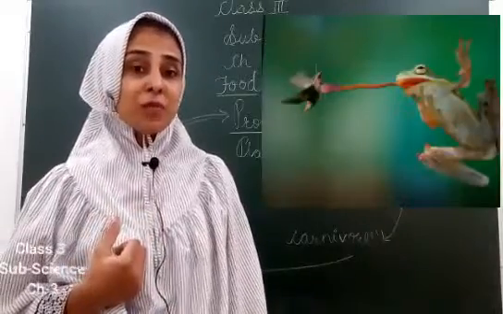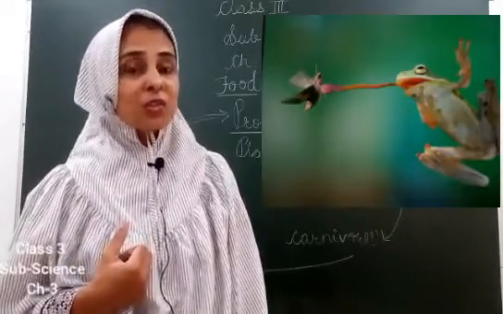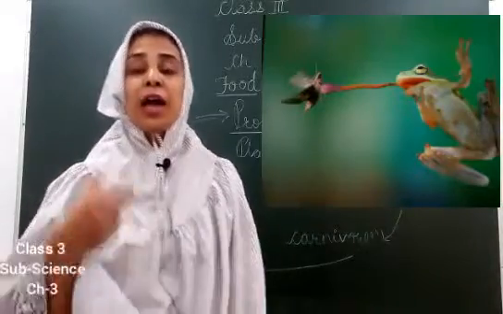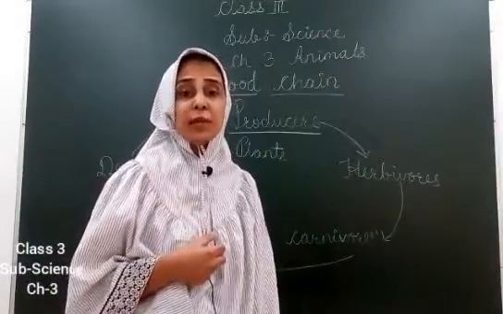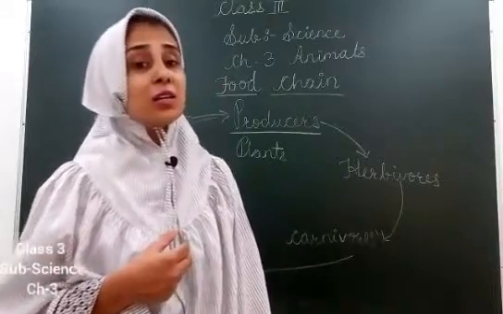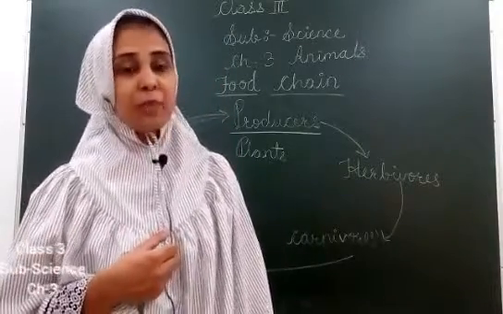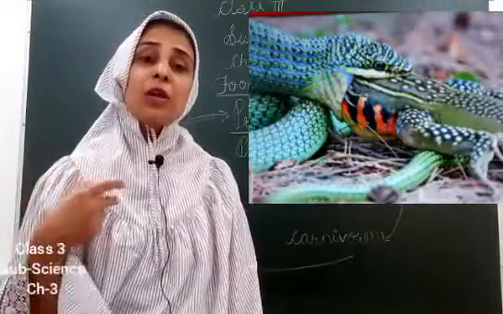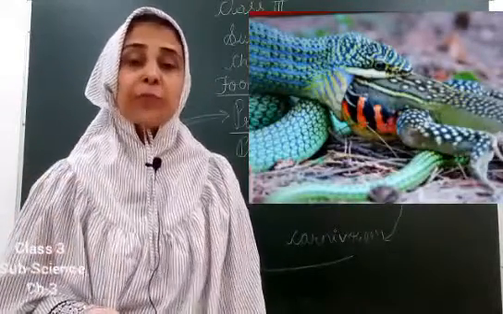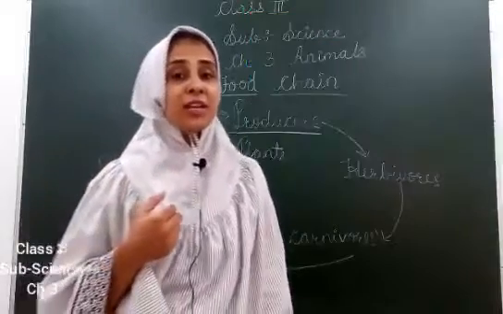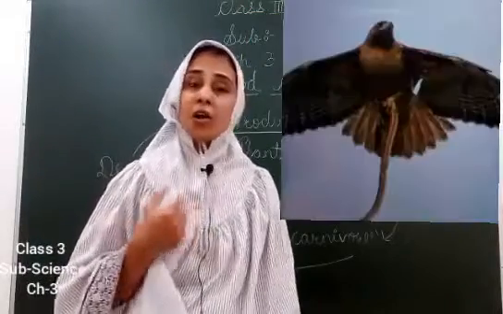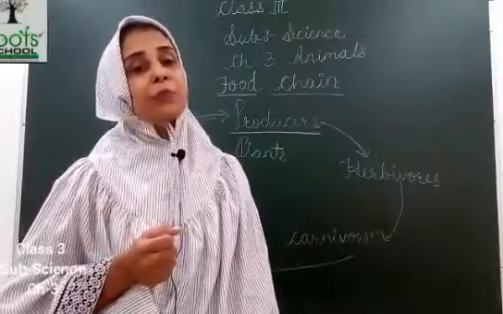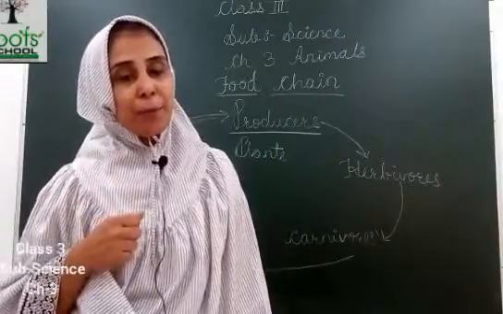Now these are eaten by what? Frogs. Frogs eat this grasshopper or locust. And then the frog is eaten by which animal? Frog is a carnivorous animal. Now the frog is eaten by another big animal, that is the snake. Now when the snake is dead, it is eaten by what? It is eaten by eagle, hawk. After that it decomposes.